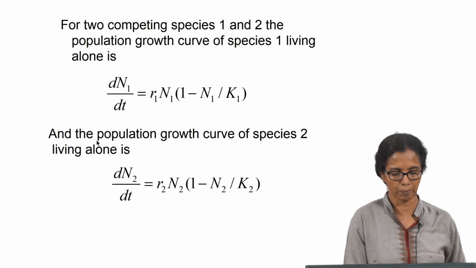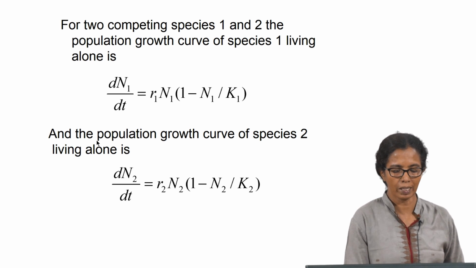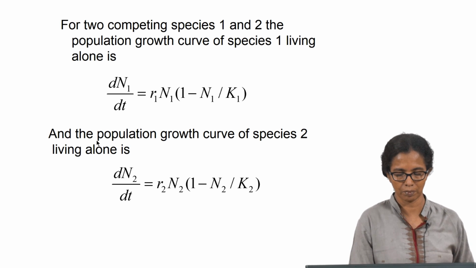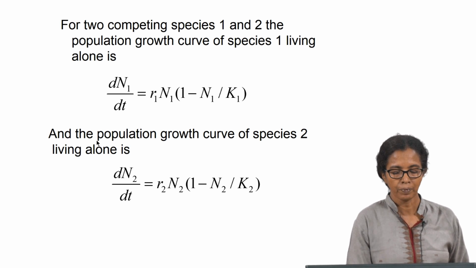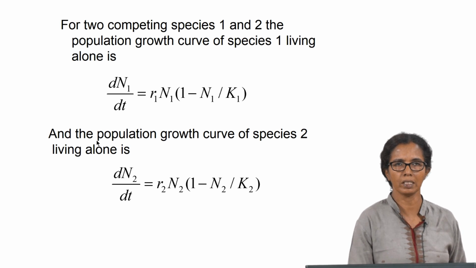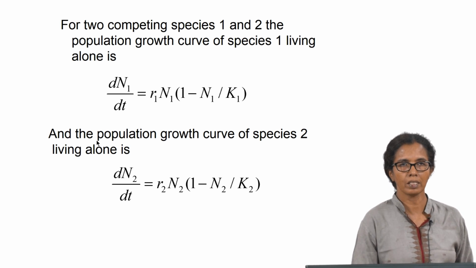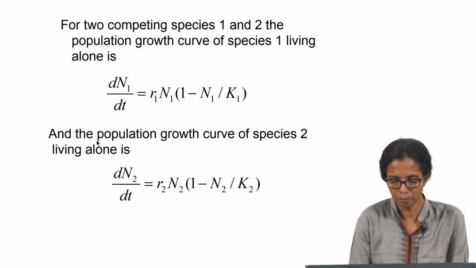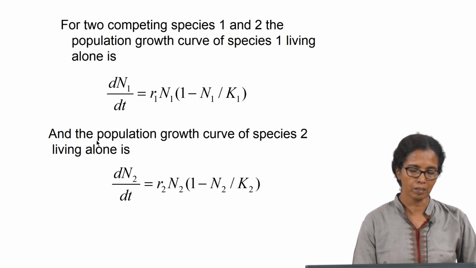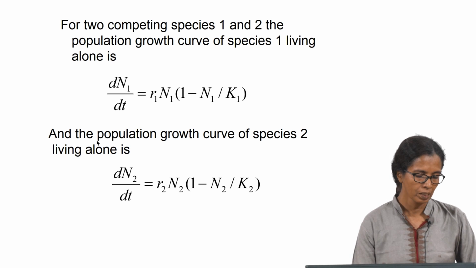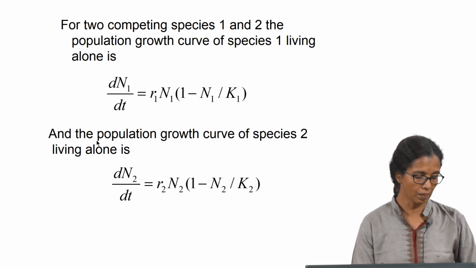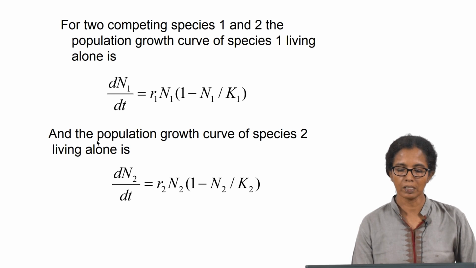only occupying that space. Similarly, you can also write another expression for, let us say, species 2, if it was living alone in that habitat. We can say that the growth rate of species 2 will be written as dn2 by dt, which is equal to the intrinsic growth rate r2 multiplied by the number of individuals of species 2 at that given time, and k2 is defined by the carrying capacity if only species 2 was living in that area. Now, let us say these two species are coming together.